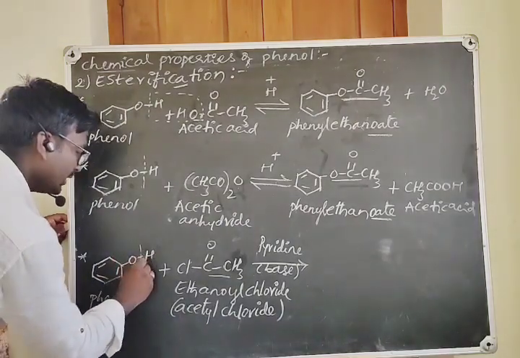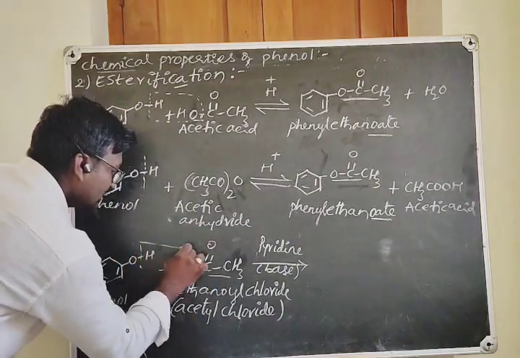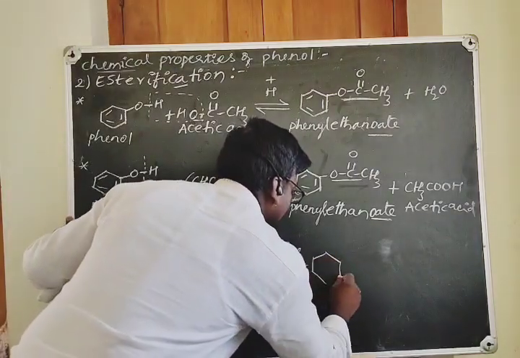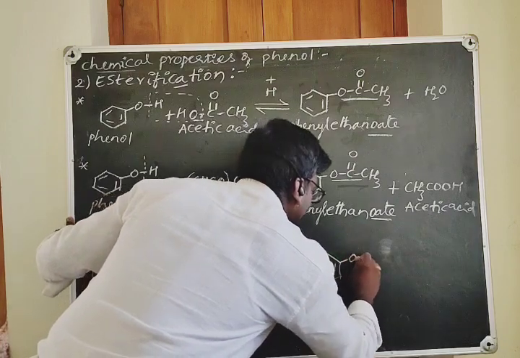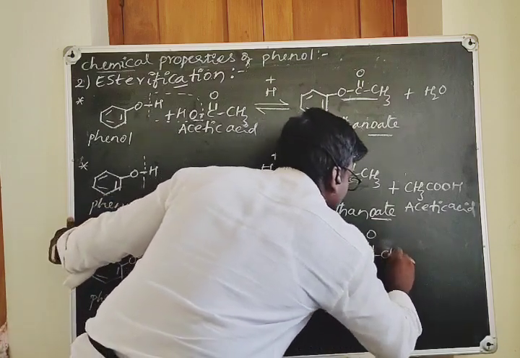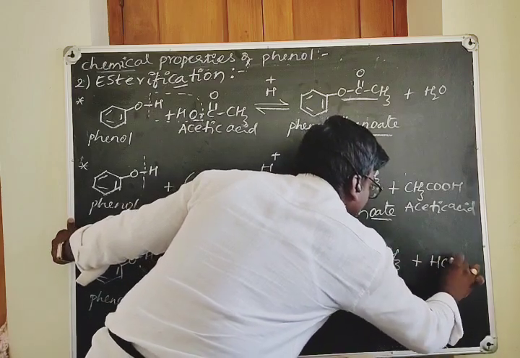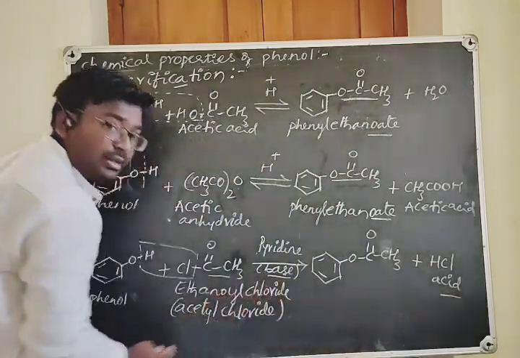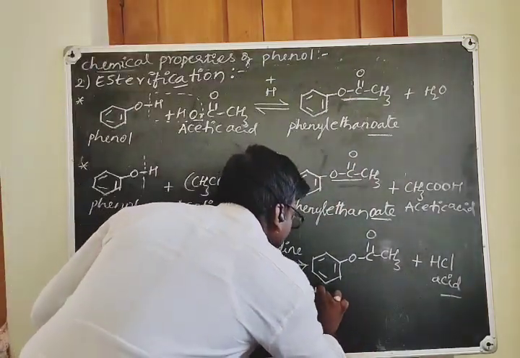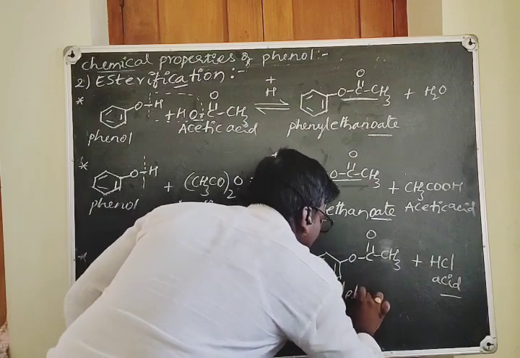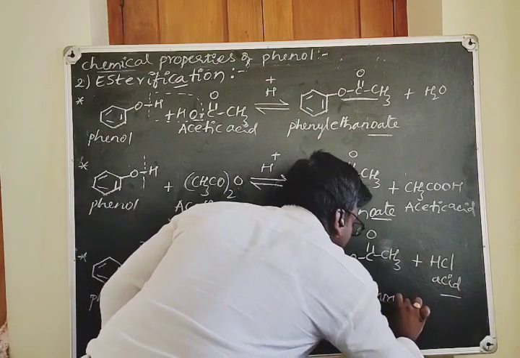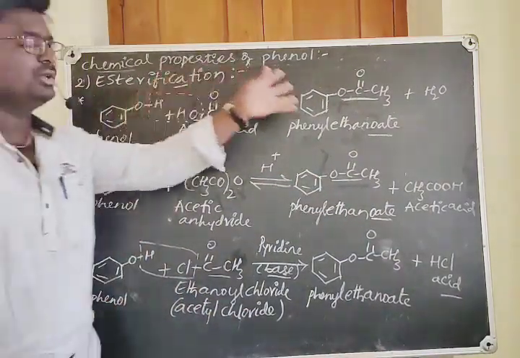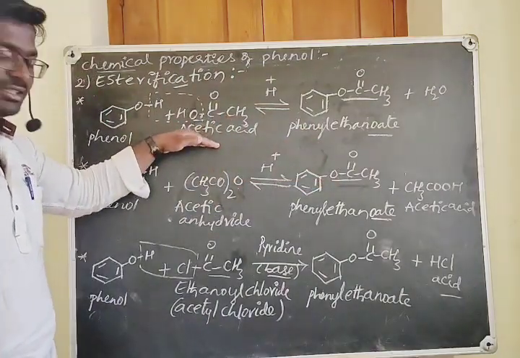Here the CCl bond breaks. This comes out as HCl. And we have this phenoxide ion joining with COCH3. And the byproduct is HCl. This is an acid, no? To neutralize the acid, we are going to take the base. Okay, and what is the name of this compound? Same, phenyl ethanoate is the compound.